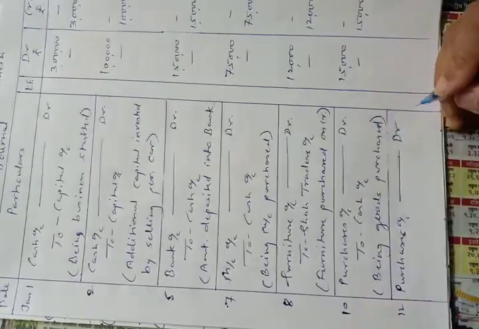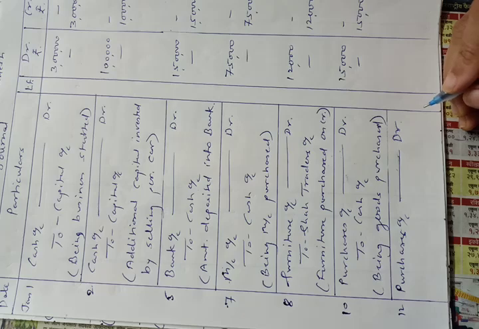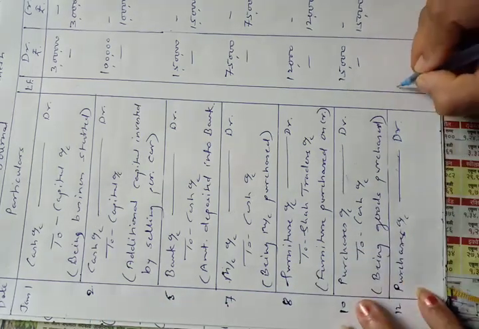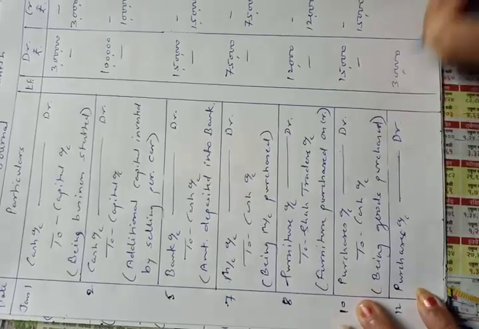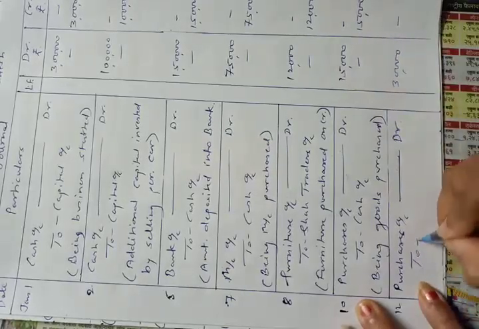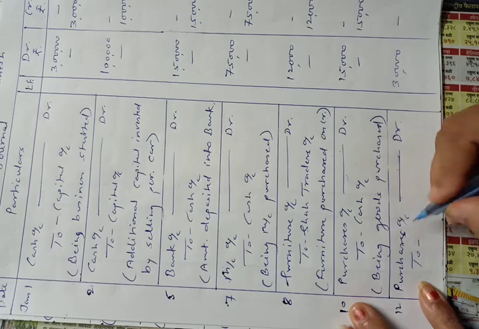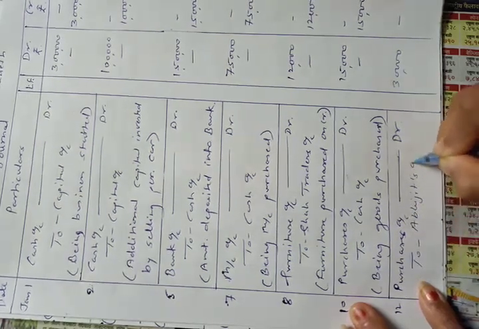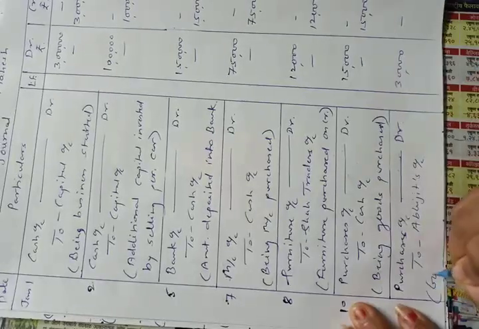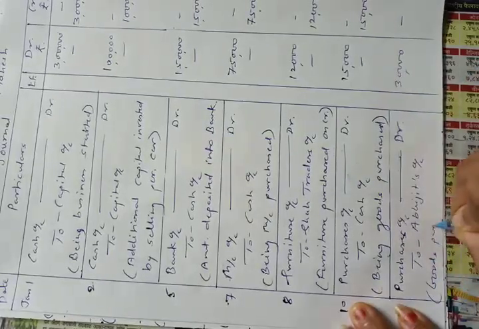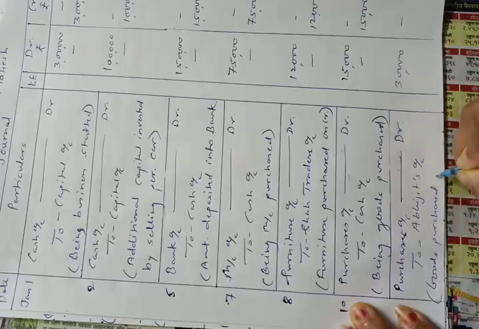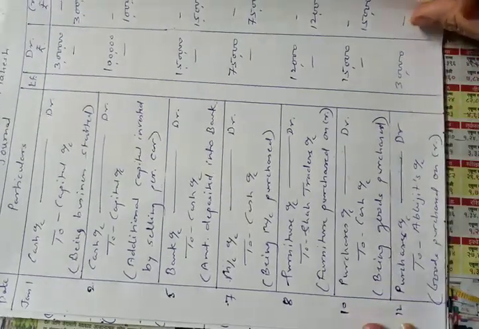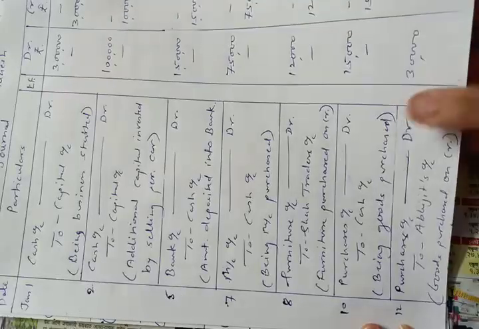My pen is not working. So the entry is purchases account debit 30,000 to Abhijit's account. Narration is goods purchased on credit. Okay, so this is the entry of 12th Jan.